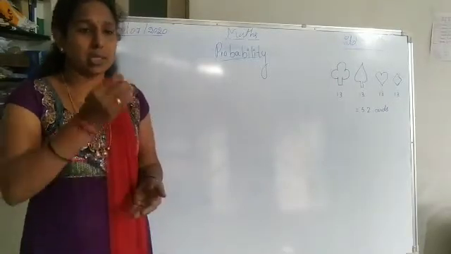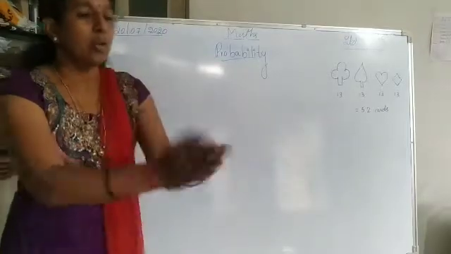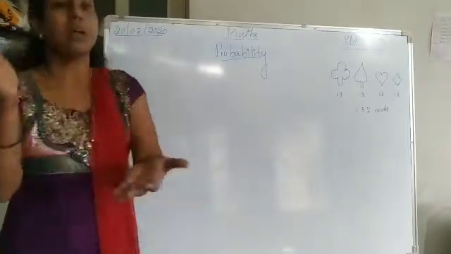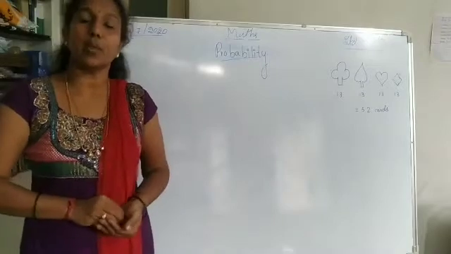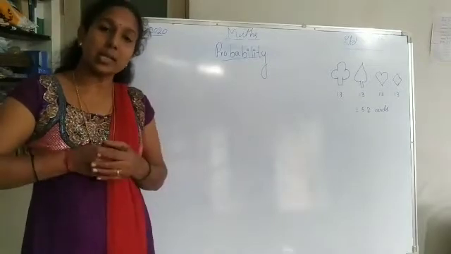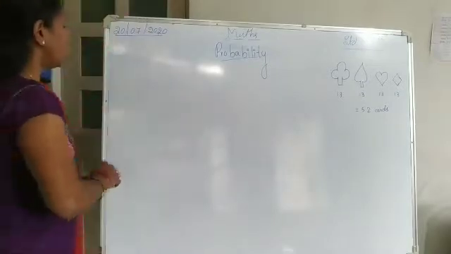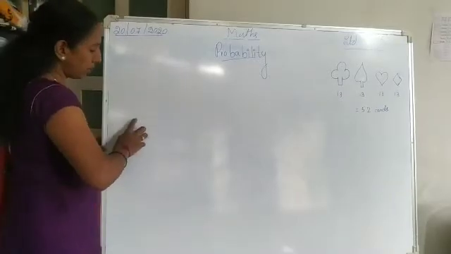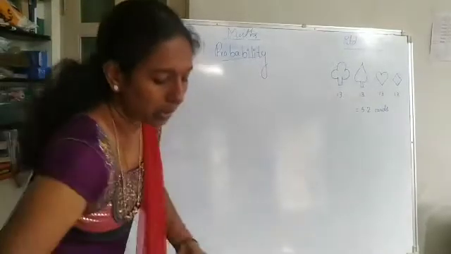If I do this for 20 times, what are the results? I will go and record it. Tossing the coin 1 time, 2 times, 3 times like this. I will go on recording it.